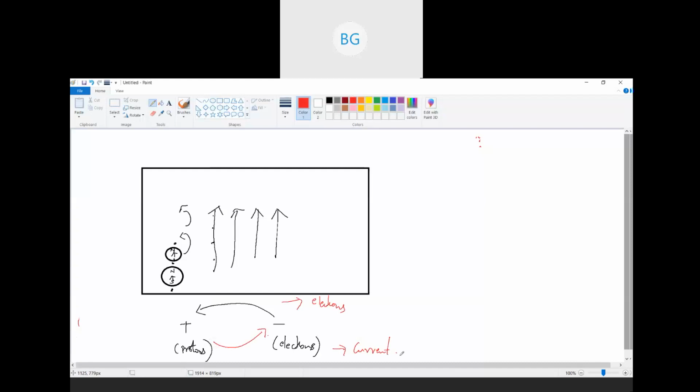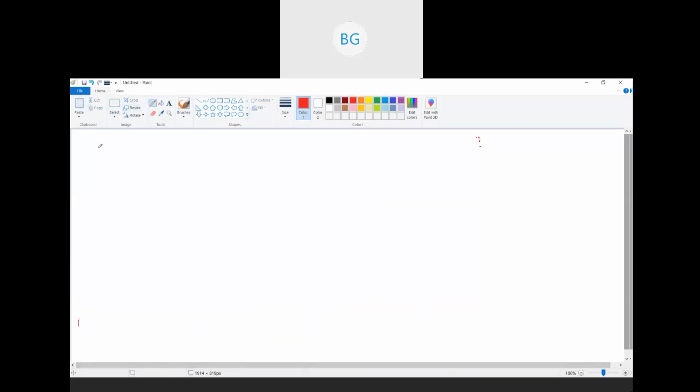Then in electric circuits, we learned different types of symbols. Which were there? We saw the symbol of a battery or a cell, that is the source of current. Then we saw the symbol of a key, right? So first we saw the symbol of a source of current. Now what are the sources of current? We have a cell, that is shown like this. If it is a battery, it is like this, right? Many cells together form a battery.